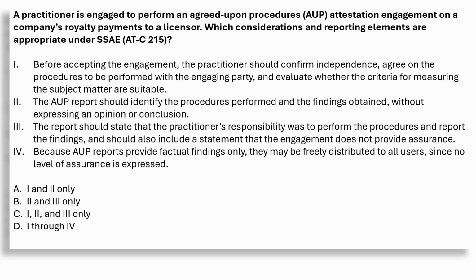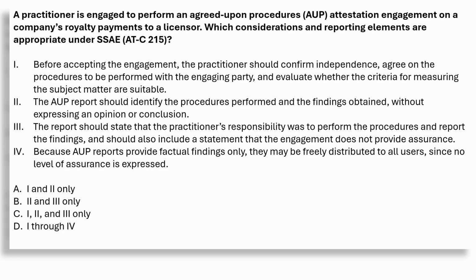All right, next question. An auditor is engaged to perform an agreed-upon procedures, AUP, attestation engagement on a company's royalty payments to a licensor. Which considerations and reporting elements are appropriate under SSAE ATC 215? Statement 1.